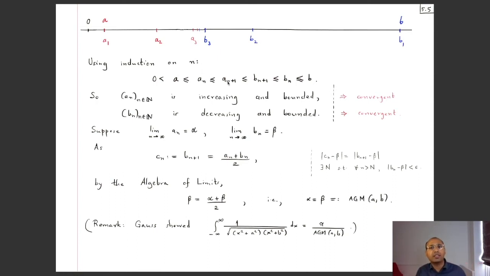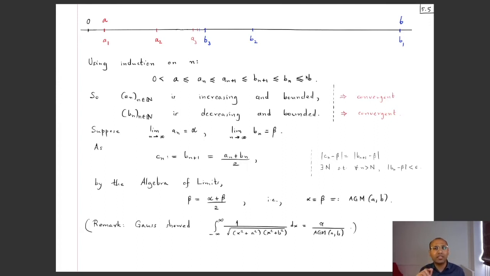That's what it means to say that the sequence is increasing. Each geometric mean A is less than or equal to the corresponding arithmetic mean, right? So A3 is less than or equal to B3, A2 is less than or equal to B2, and because of that, A(n+1) I'm claiming is less than or equal to B(n+1), and the sequence B is decreasing. Bn is decreasing, so B(n+1) is less than or equal to Bn, and Bn is of course then less than or equal to B1, which is b. So this whole statement holds for each n, which can be shown by induction.